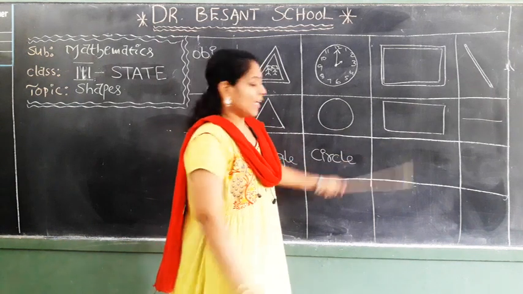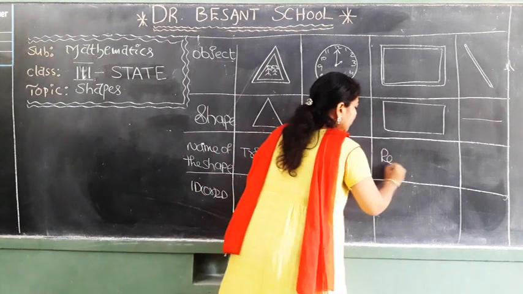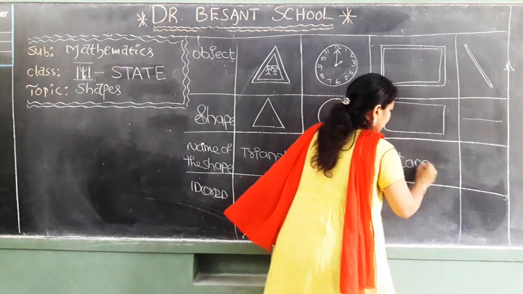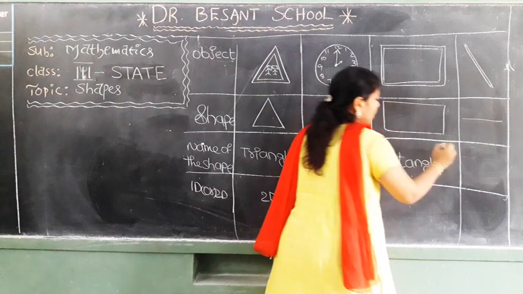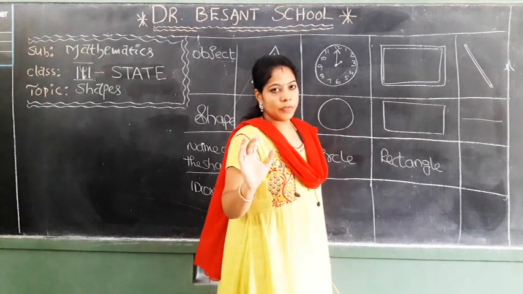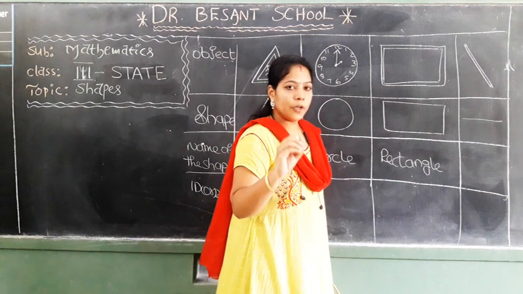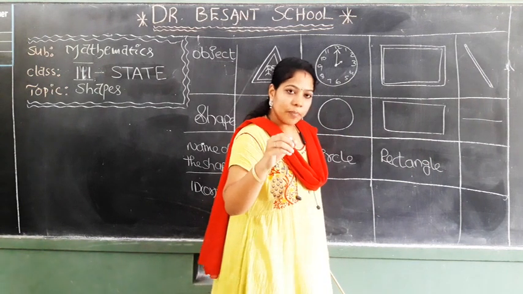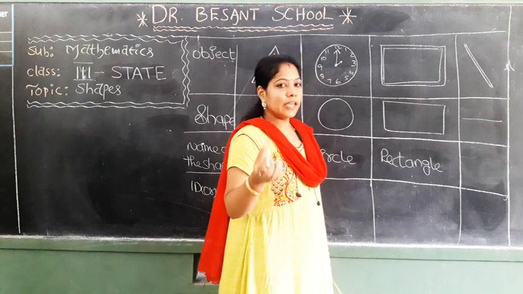Good. A rectangle. You have to write down rectangle. Write neatly and clearly in your book. If you want to, pause the video, and then after completing your writing, play the video once again.